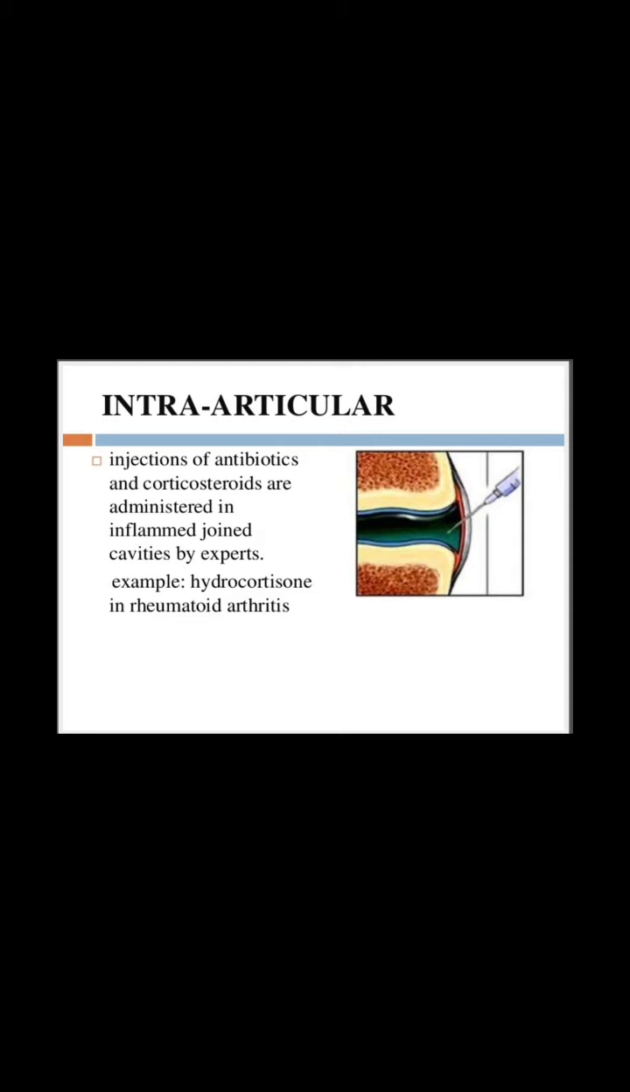The next route of drug administration is the intra-articular route. The drugs are directly injected into a joint for the treatment of arthritis and other diseases of the joints. An example of a drug which can be given by this route is hydrocortisone, which is injected into the affected joint in case of rheumatoid arthritis. Strict aseptic precautions are required in this route of administration.